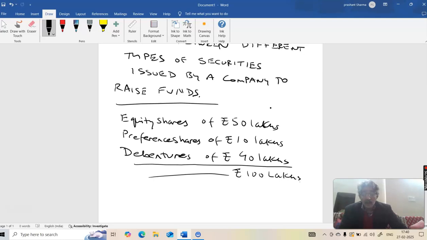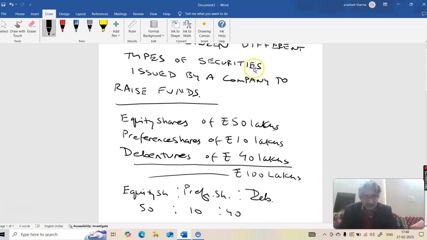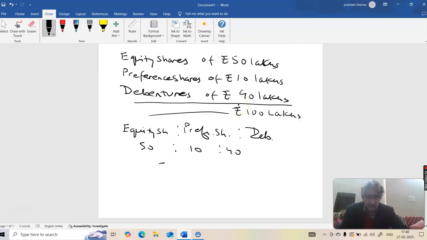Now how do we find out the capital structure over here? The capital structure over here would be just the ratio between the three securities. See, I'm writing equity shares is to preference shares is to debenture, DEB for debenture. As you can see, 50 is to 10 is to 40. Zeros get cancelled. 5 is to 1 is to 4 is the ratio. This is the ratio in which these three securities have been issued. So this is an example of capital structure.